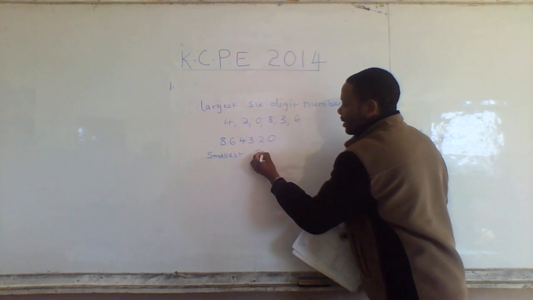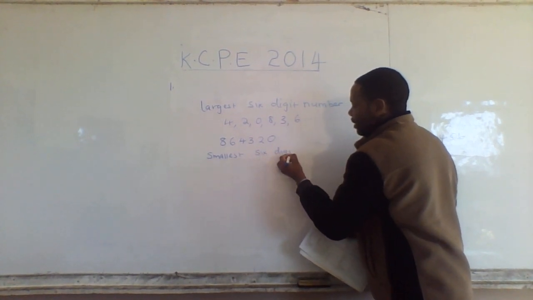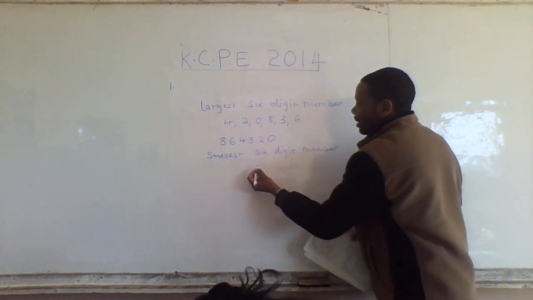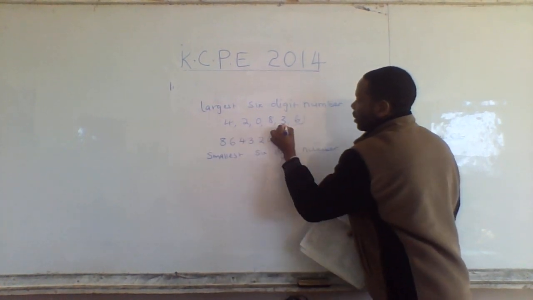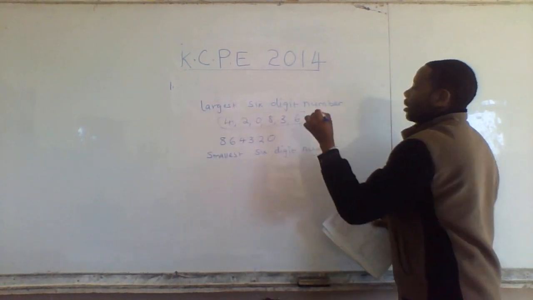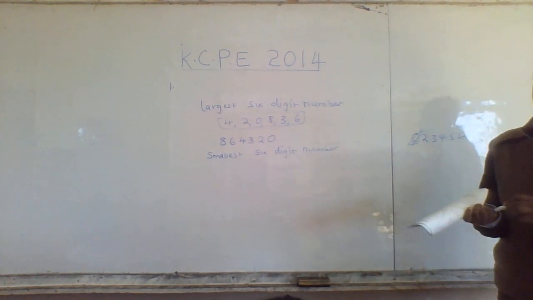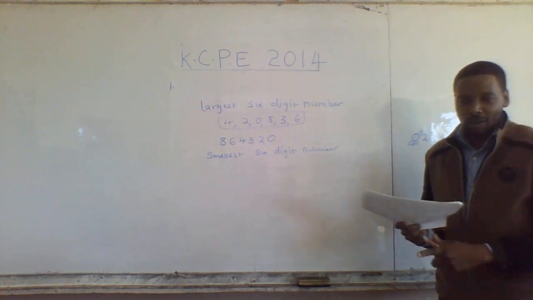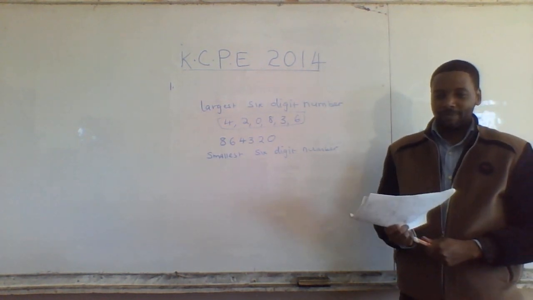I pose another question from here. The smallest 6-digit number. Eddie, what do we do to get the smallest 6-digit number from this? We begin with the smallest digit. Class, is that right? No. Okay, correct him. You begin with the second smallest digit.